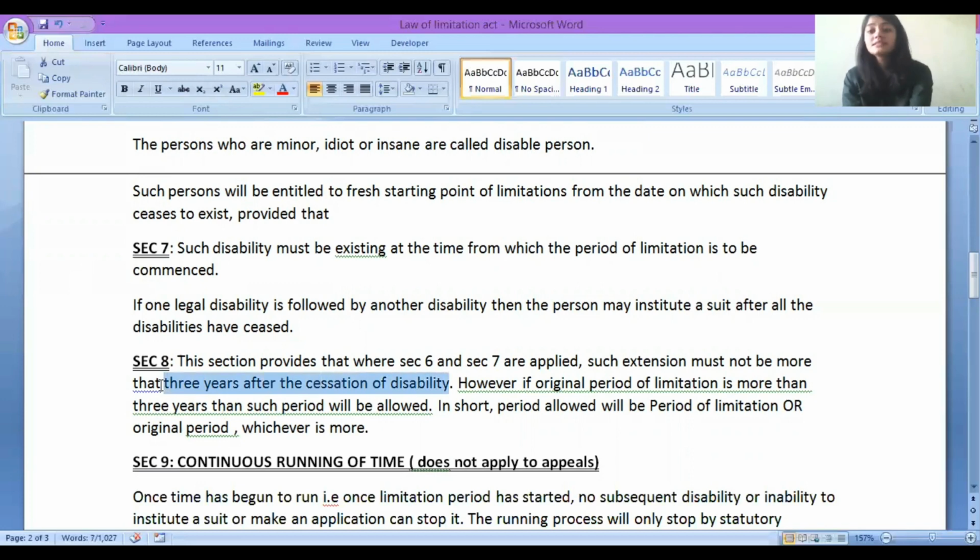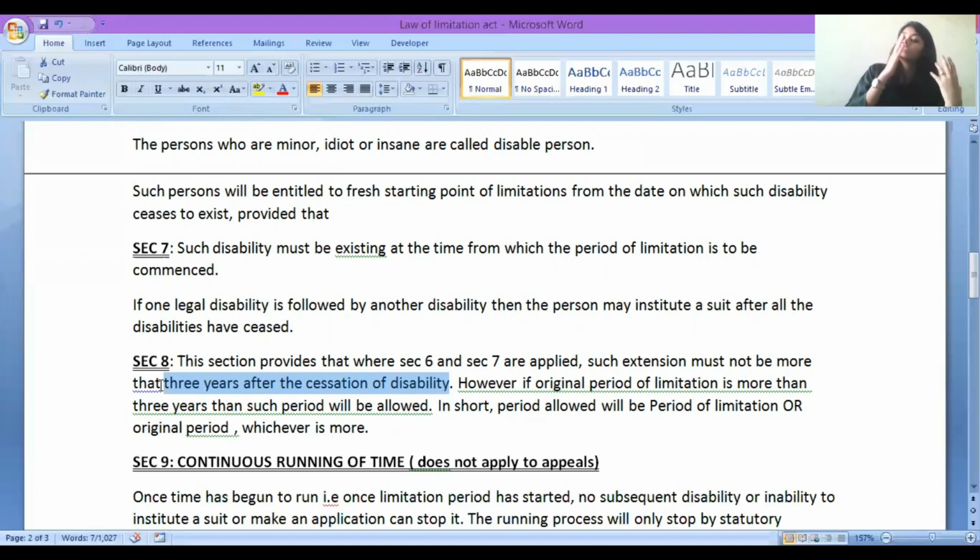Whenever the disability ceases, after that a fresh period of limitation is given, but an extension of not more than 3 years. But if the original period of limitation was, for example, 10 years, that you can go to the court and enforce your case within 10 years, that is, the original period of limitation is more than 3 years, in that case 10 years will be given, not only 3 years. So how much period will be allowed? The period of limitation or the original period of limitation, whichever is more.